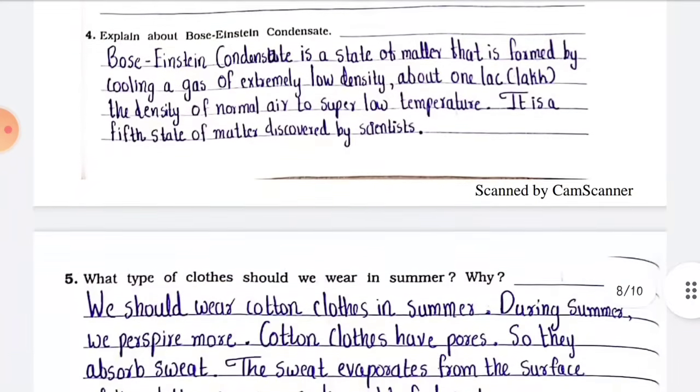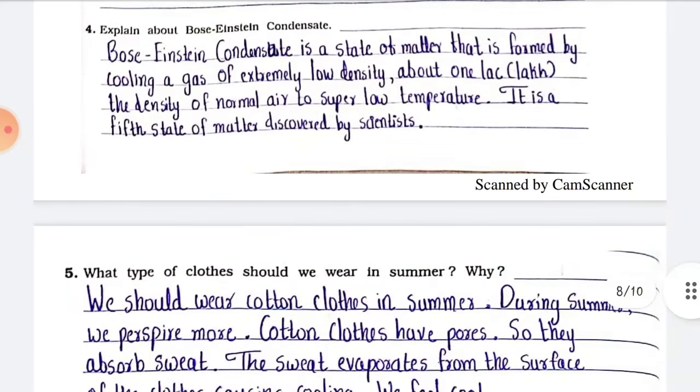Next, number 4. Explain about Bose-Einstein condensate. Answer: Bose-Einstein condensate is a state of matter that is formed by cooling a gas of extremely low density, about 1 lakh the density of normal air, to super low temperature. It is a fifth state of matter discovered by scientists.